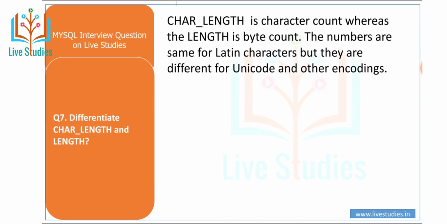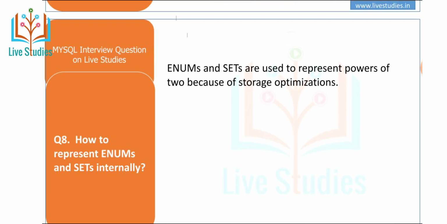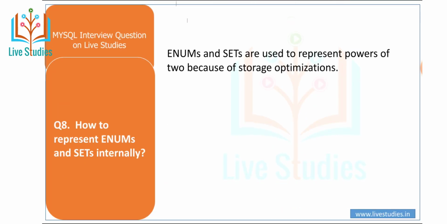Another question is to differentiate char length and length. Char length is the character count, whereas length is the byte count. The numbers are the same for Latin characters, but they are different for Unicode and other encodings. Another question is how to represent enums and sets internally. Enum and set are used to represent powers of 2 because of storage optimization.